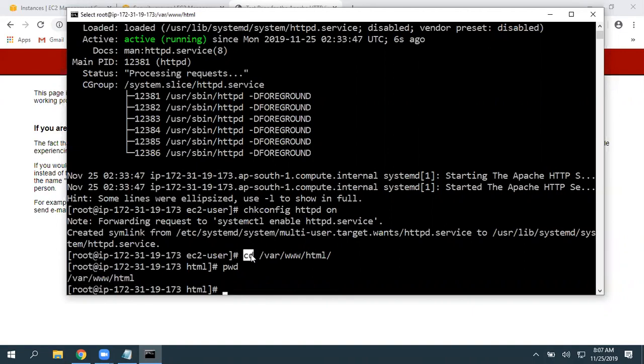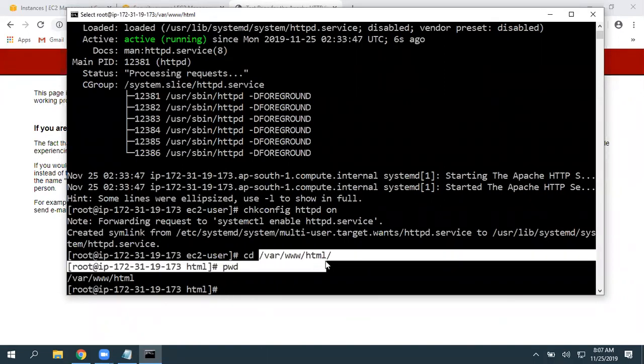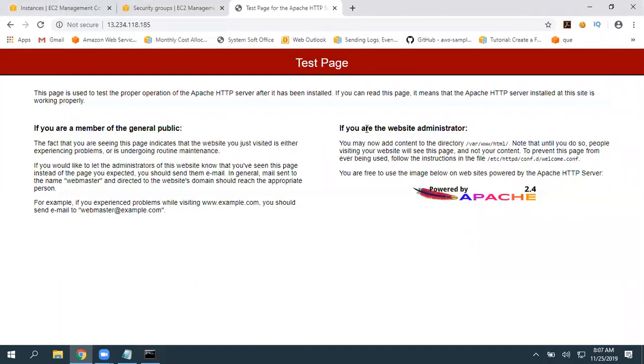CD means change directory. We are moving from here to there by using the cd command. So again, if you don't know this path, just go here. If you are the website administrator, you may need to add content to this directory, var www html. Whatever pages you are going to create, in IIS, in inetpub wwwroot, we created index.html.